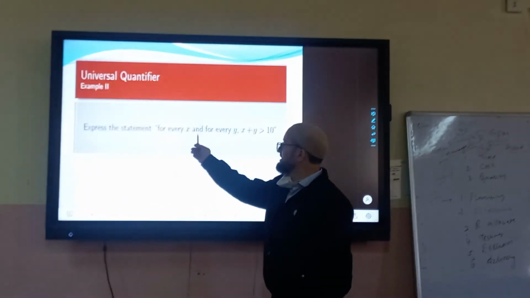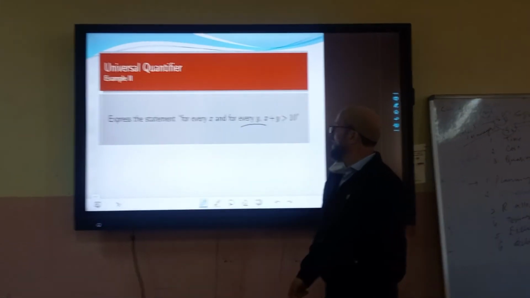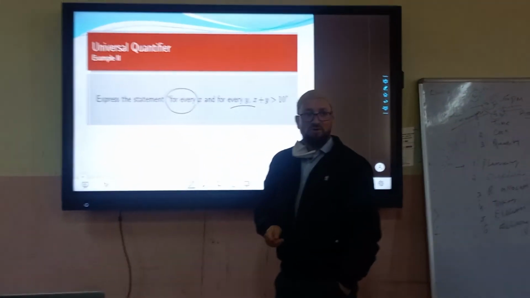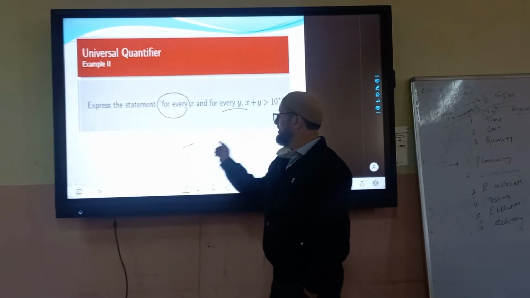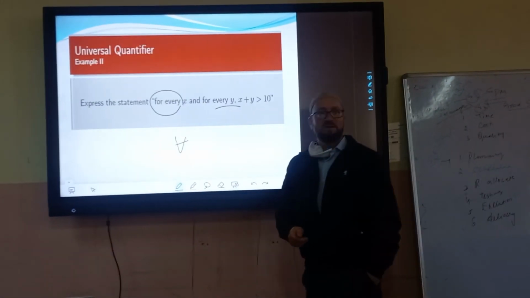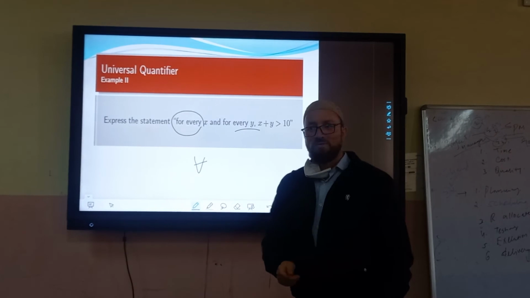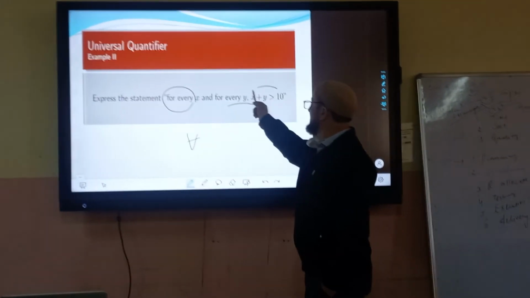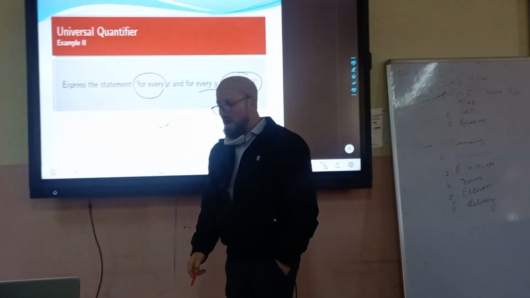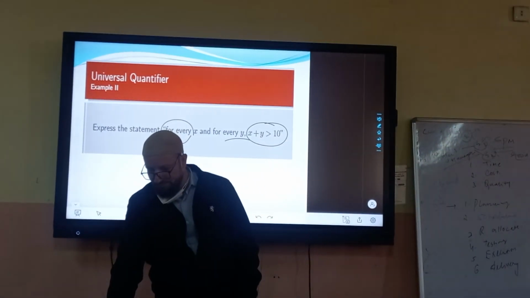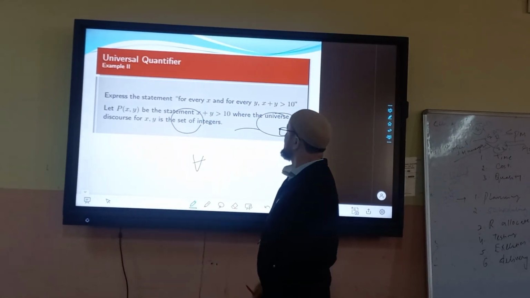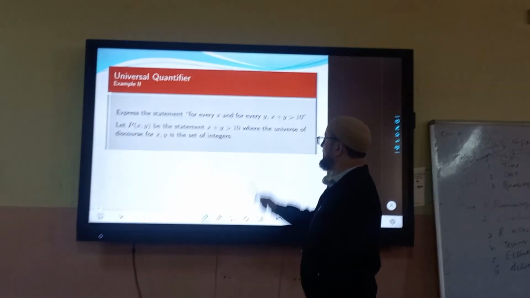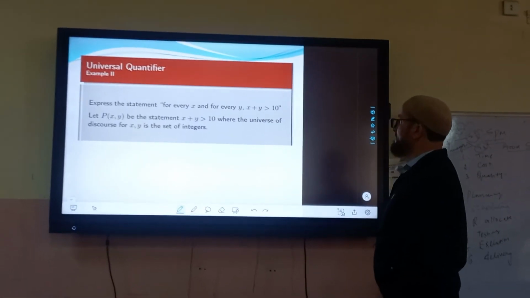For every x and for every y, Universal है ना? Exactly. Whenever there is for every or for all, that has to be for all, the universal quantifier. We have to use what? Universal quantifier. For every x and for every y, x plus y is greater than 10. So how will you think about it? For every x, for every y.